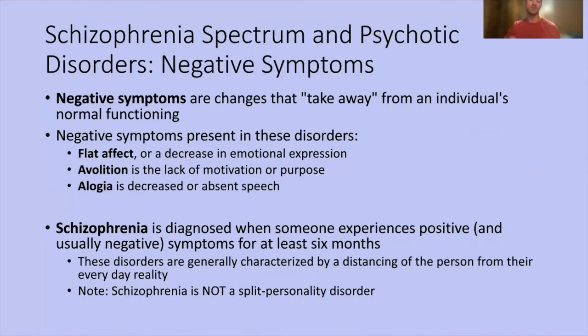Schizophrenia is diagnosed when someone experiences positive and negative symptoms for at least 6 months. These disorders are generally characterized by a distancing of the person from their everyday reality. So these disorders are very, very disruptive. And also just a quick note, schizophrenia is not a split personality disorder. DID is actually a dissociative disorder that we'll talk about in a minute, but that's a very common confusion, that people think schizophrenia means split personalities, which it does not.